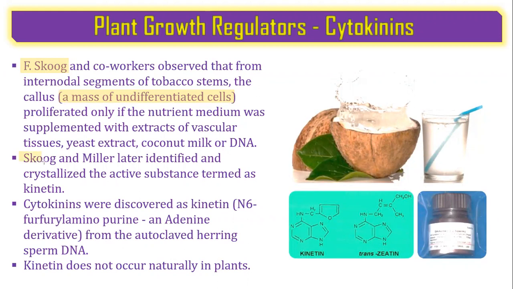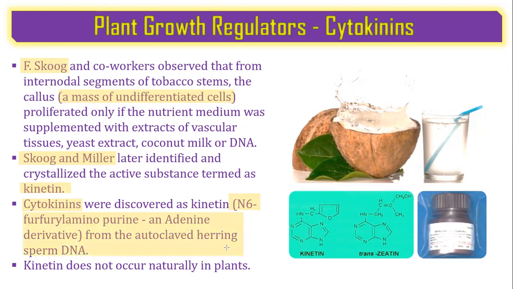Yes, Skoog and Miller later identified and crystallized the active substance and termed it kinetin. Cytokinins were discovered as kinetin, that is N6 furfuryl aminopurine, an adenine derivative from autoclaved herring sperm DNA.